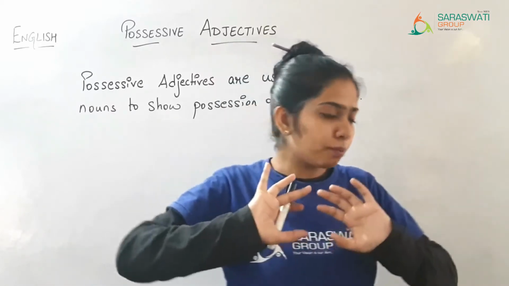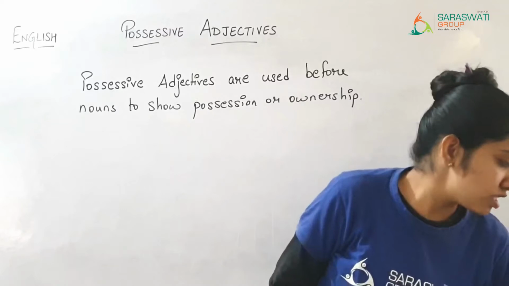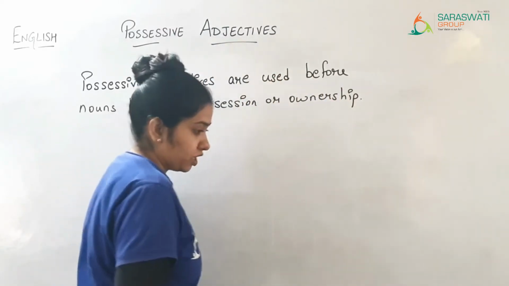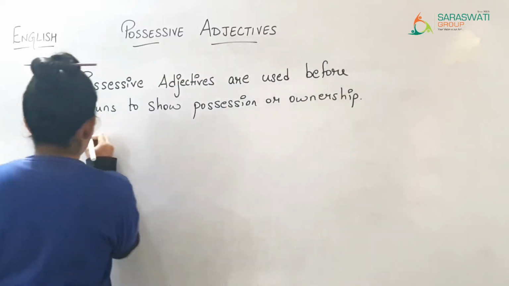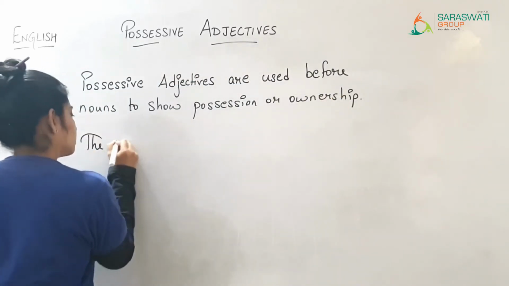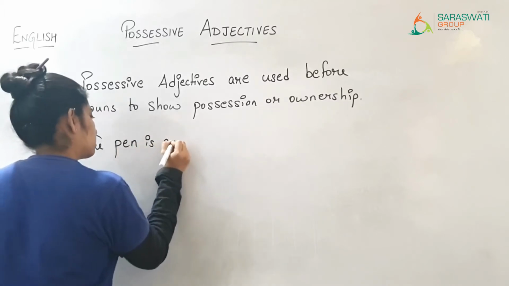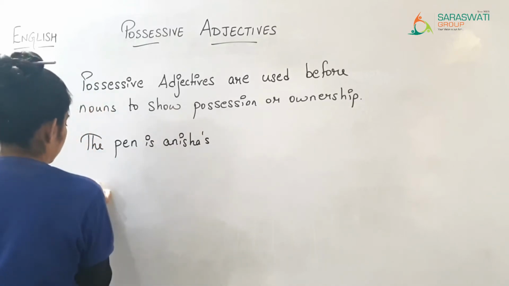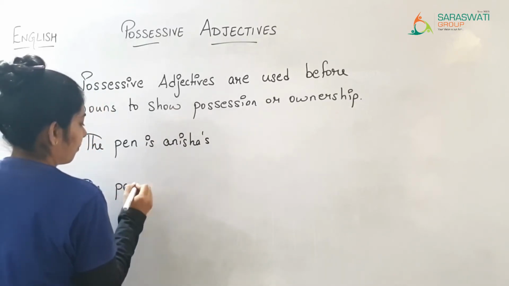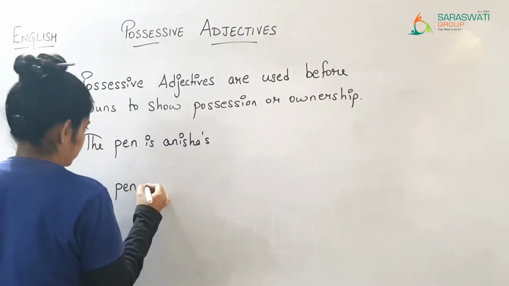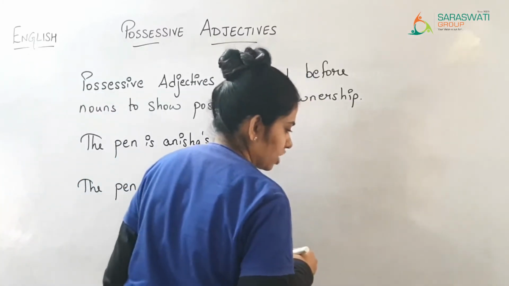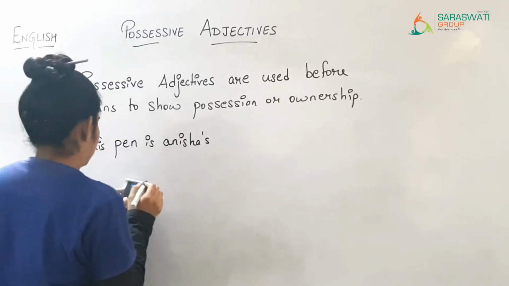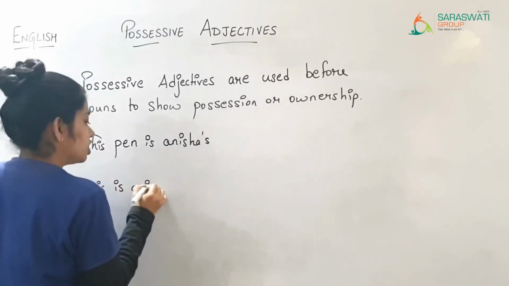Now to make it clear, let me give you some examples. First of all, I am writing a sentence over here. The pen is Anisha's. Again I am writing: This pen is Anisha's, and this is Anisha's pen.